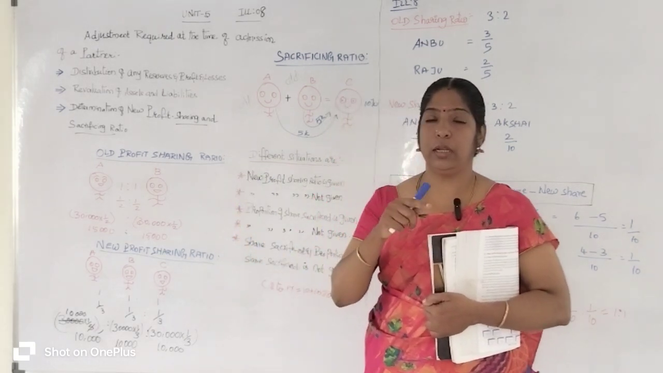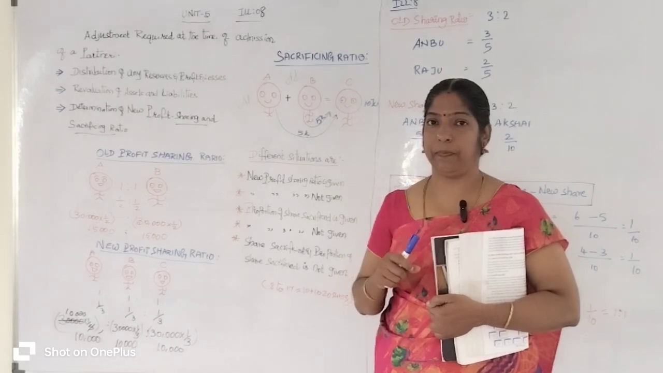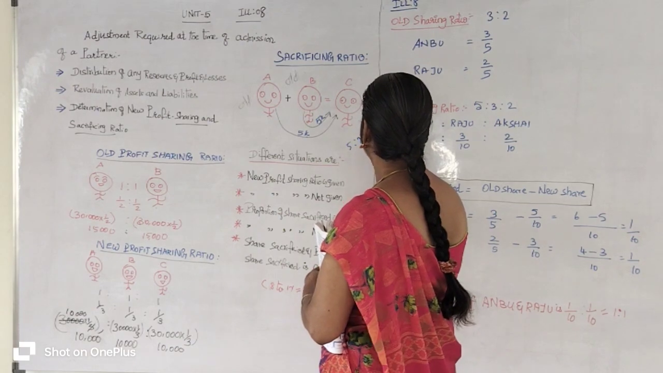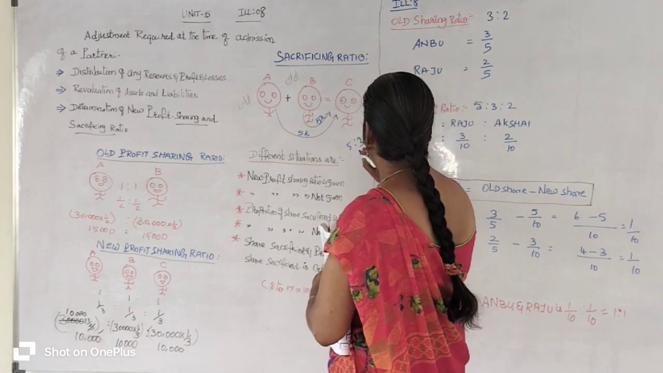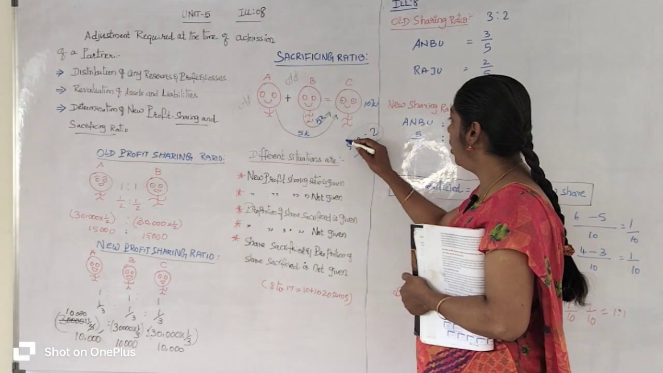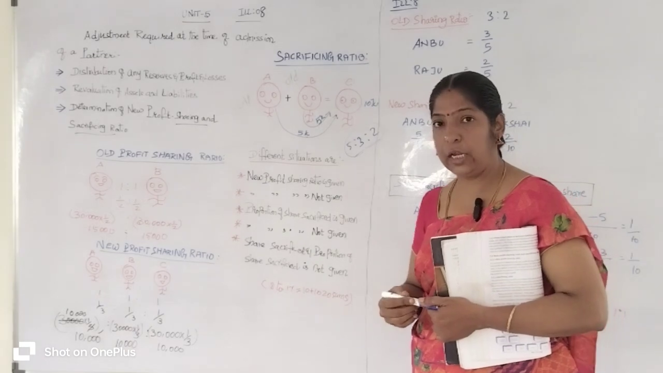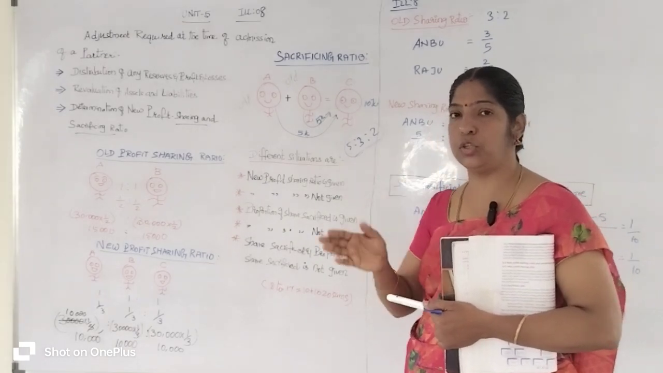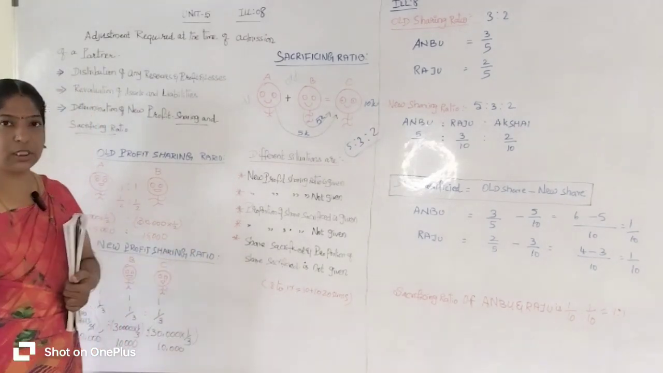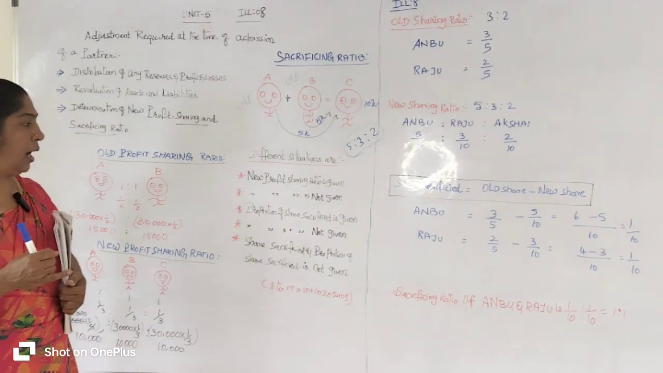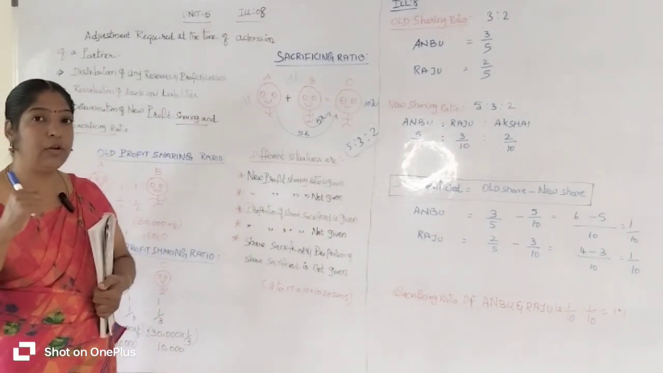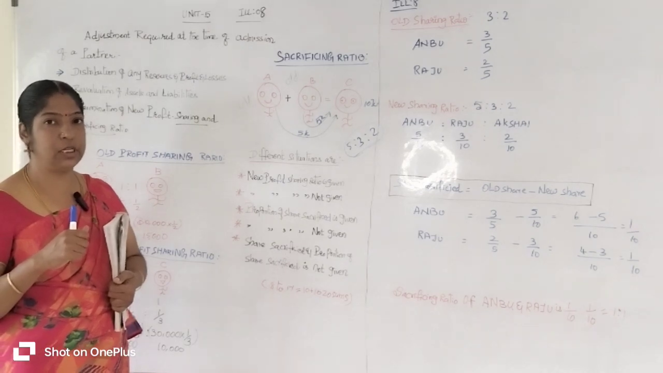But they don't give the question so easily. If they give a new profit sharing ratio of 5:3:2, how can you find out the sacrificing ratio? It's difficult. So for that we are going to find out the sacrificing ratio in different situations. If the new profit sharing ratio is given, how can you calculate the sacrificing ratio? And in another situation, if the new profit sharing ratio is not given in the question, how can you calculate and find out the sacrificing ratio?